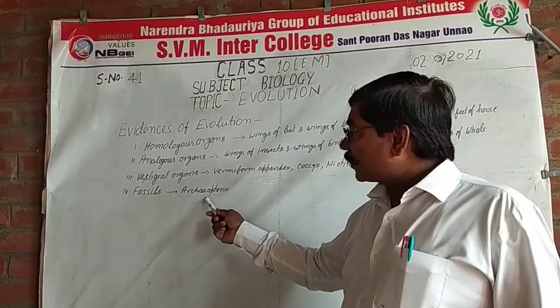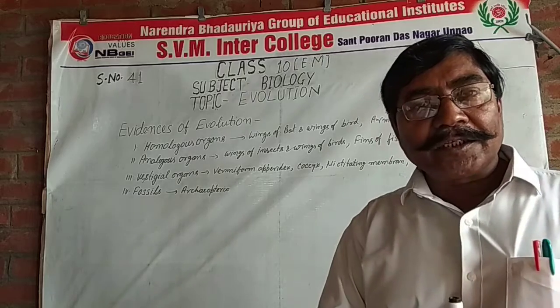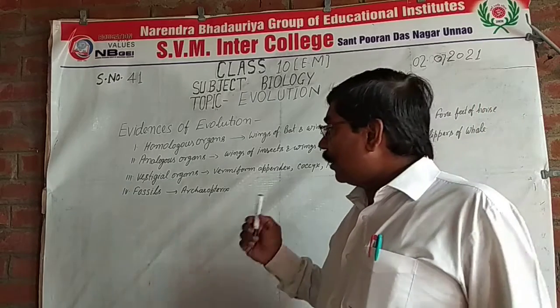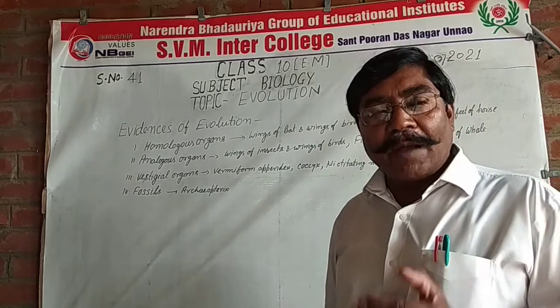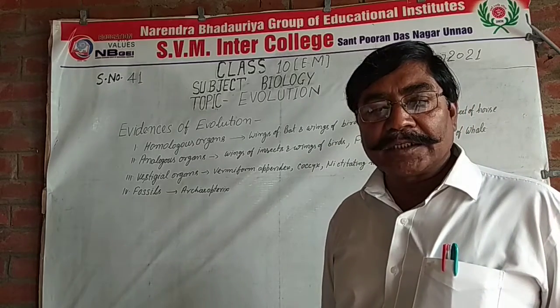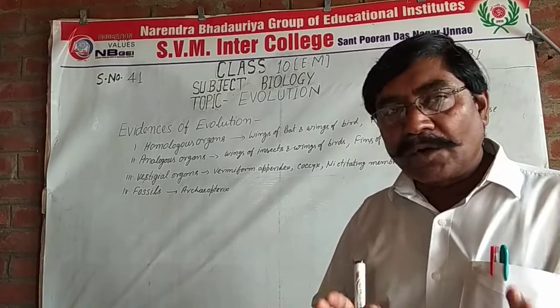So both characters are present in Archaeopteryx. So it is evidence that birds developed from reptiles. Okay, you know very well. Okay, that's all.